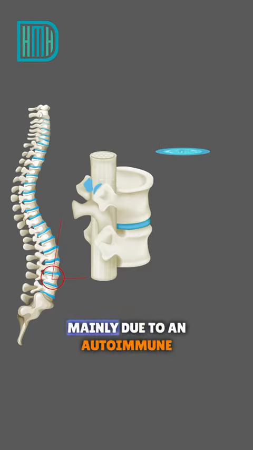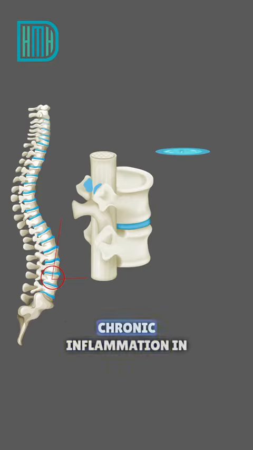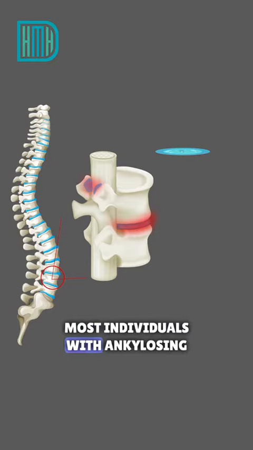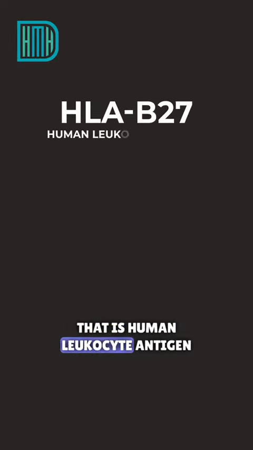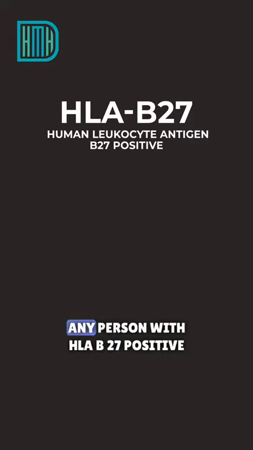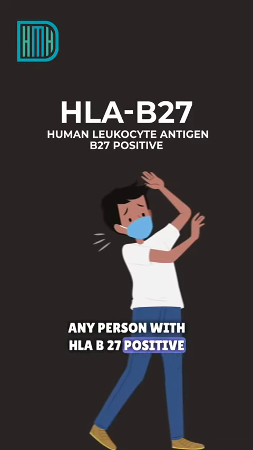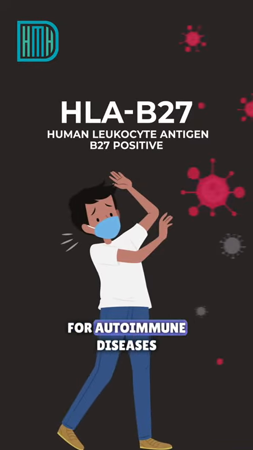Ankylosing spondylitis is mainly due to an autoimmune condition, and there is chronic inflammation in the intervertebral disc and the facet joint. Most individuals with ankylosing spondylitis will be HLA-B27, that is human leukocyte antigen B27, positive. Any person who is HLA-B27 positive will have a greater tendency for autoimmune diseases.